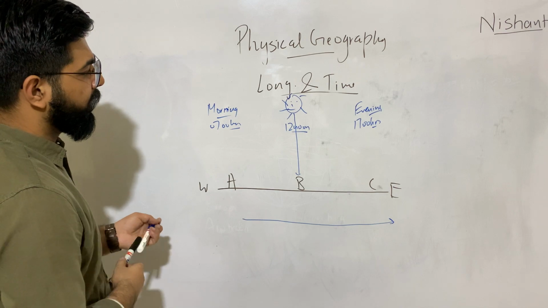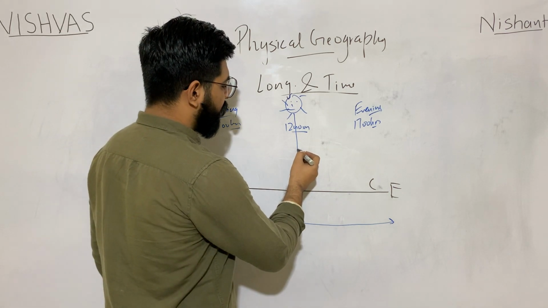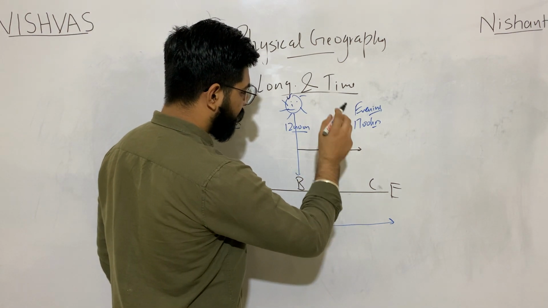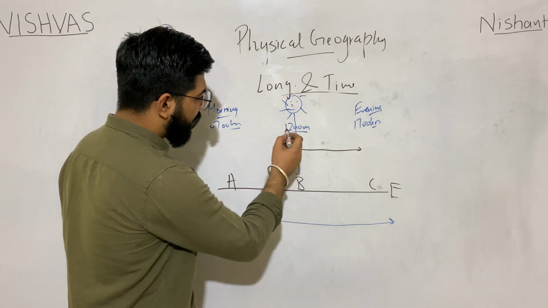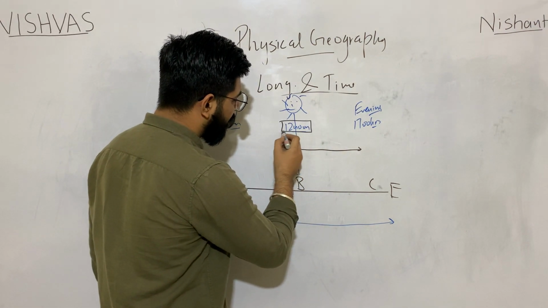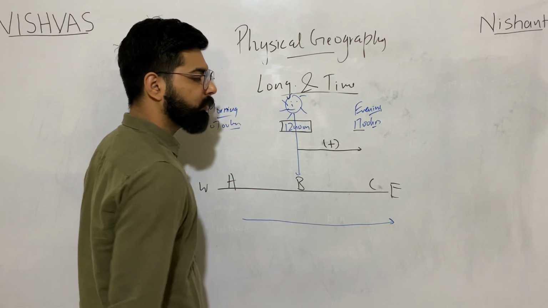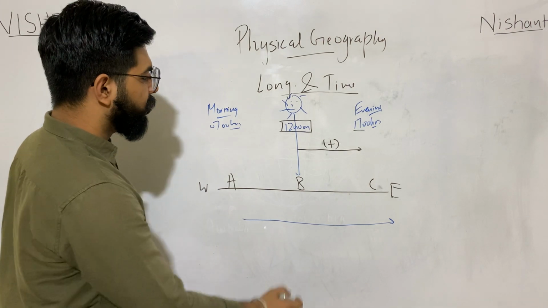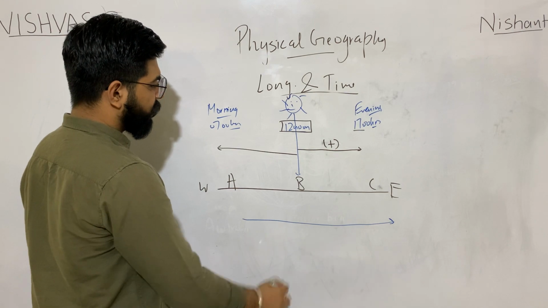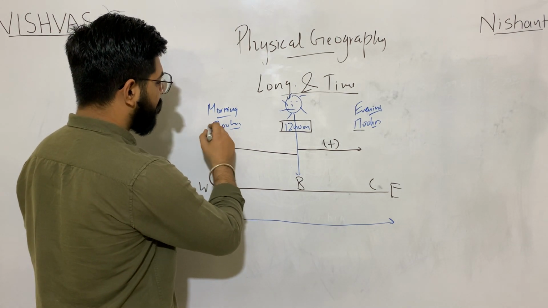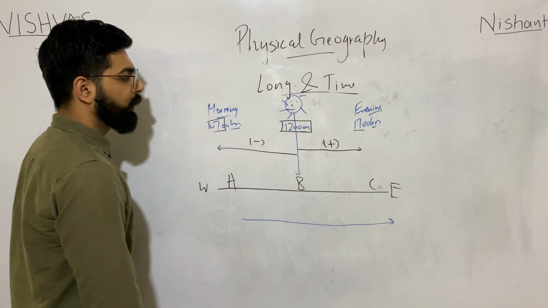The point here is that if you want to move towards east from a specific point on earth, you will have to add something to this 12 to make it 17. If you move towards west, you will have to subtract something from 12 to make it 7.